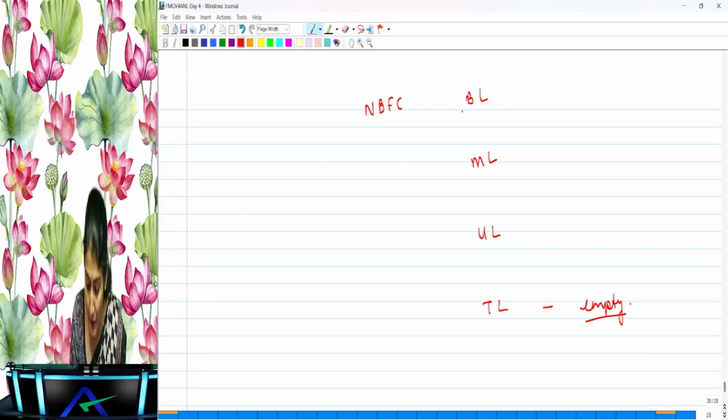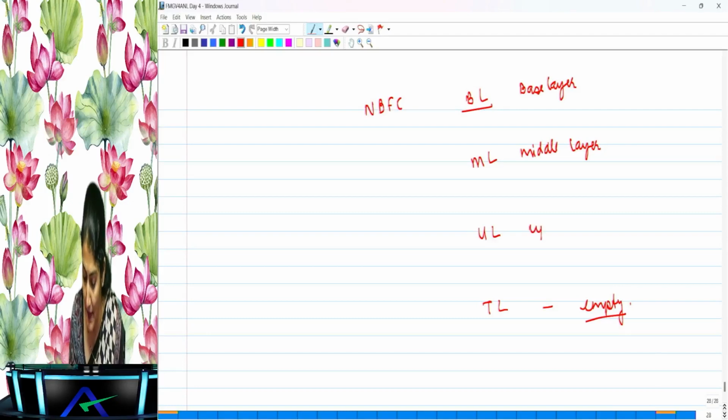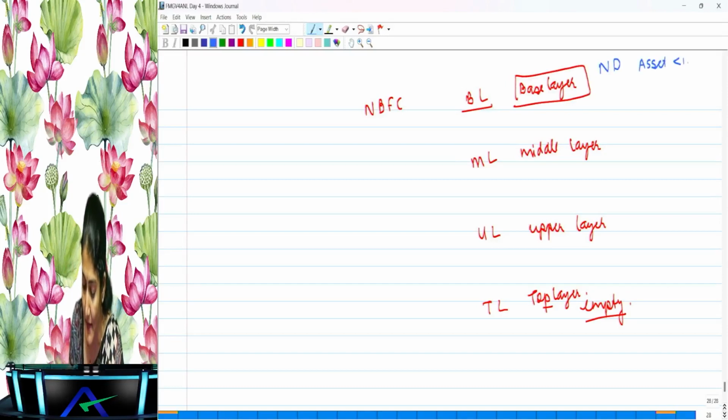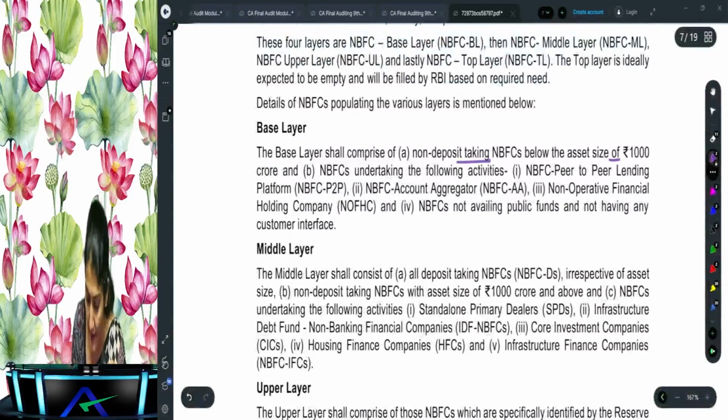So mainly they are going to have the NBFCs in the base layer, then the NBFCs in the middle layer, then the upper layer, and finally the top layer. When will an NBFC be considered to be in the base layer? One, it has to be a non-deposit taking NBFC, and the asset size has to be less than 1000 crore. So the first possibility is a non-deposit taking NBFC with asset size below 1000 crore.